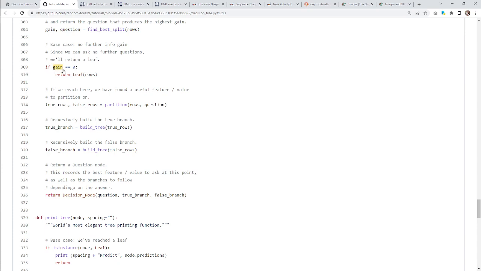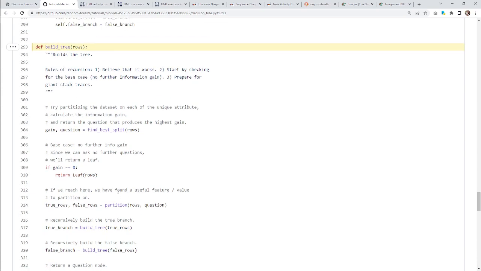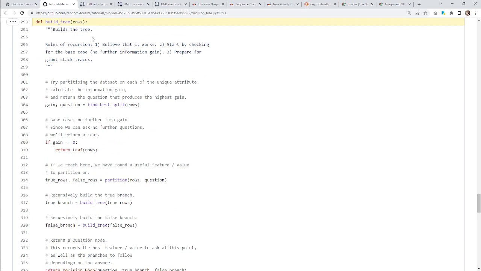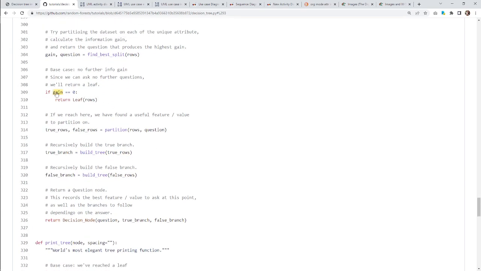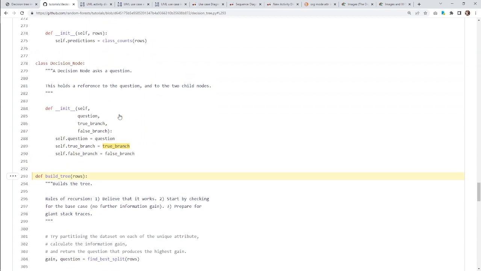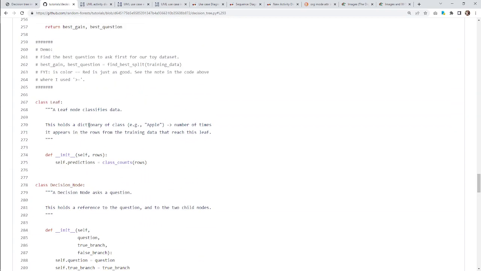Okay. So if gain is 0, then we're going to return a leaf. What does that mean? Well, this is recursive, right? It says it's recursive. Yeah, we're going to call build tree again and again, right? So this is our base case: gain is 0, meaning that we've learned nothing. So let's return a leaf for all of the rows.